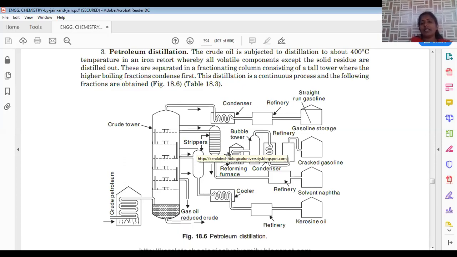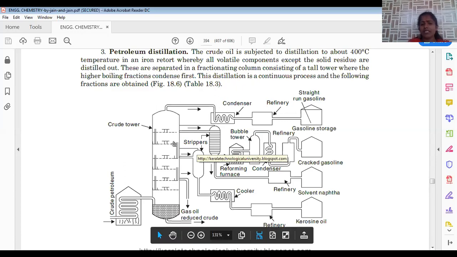The main and important purpose of fractional distillation is, whatever crude oil we have, that is made up of hydrocarbons. Hydrocarbons range from C1 to C30. A mixture of all hydrocarbons is there. So when we separate all these hydrocarbons into different fractions or different components, they have their individual applications. That's the main purpose of this fractional distillation.